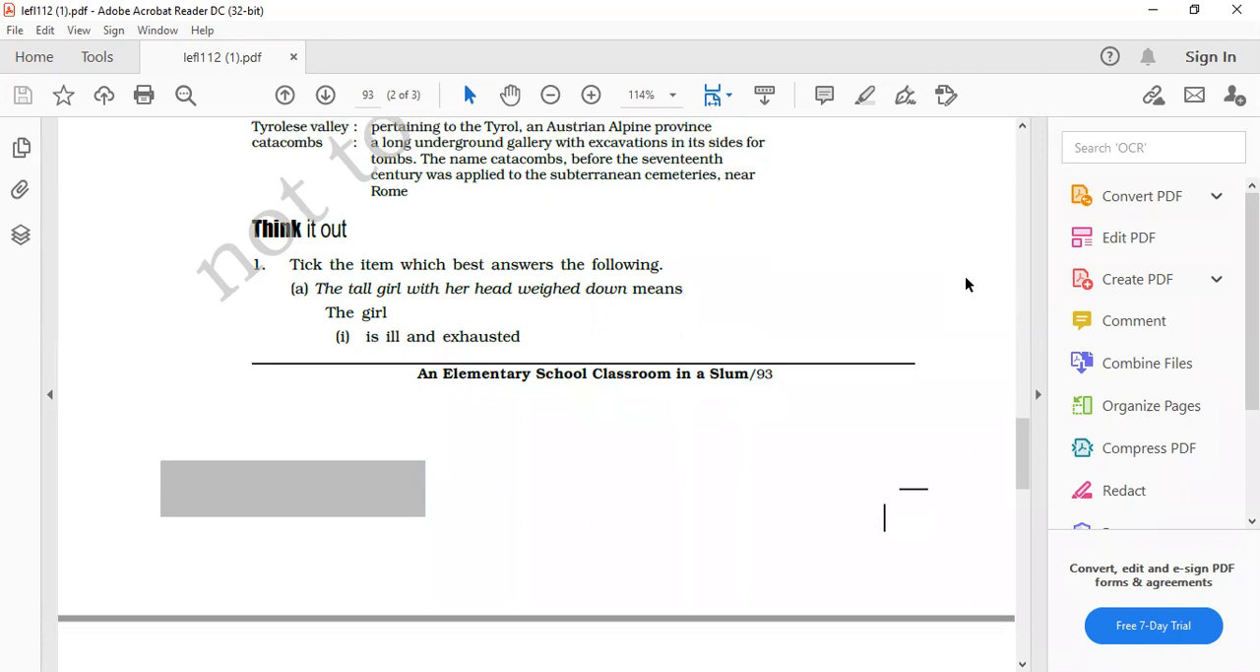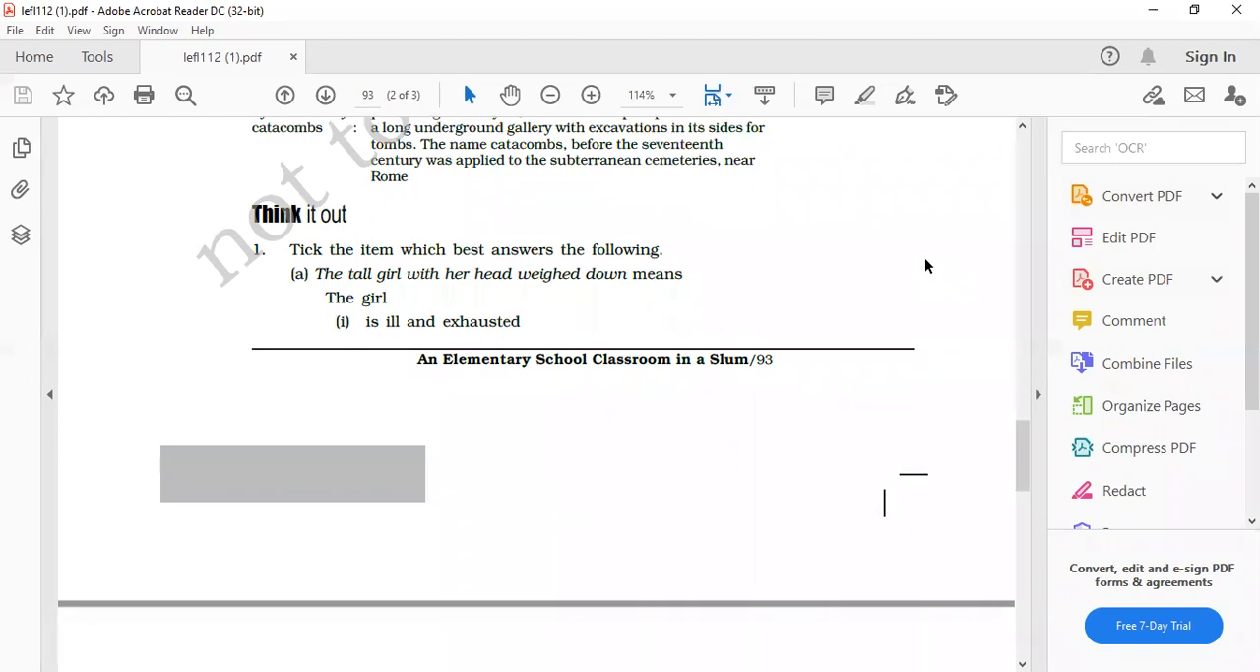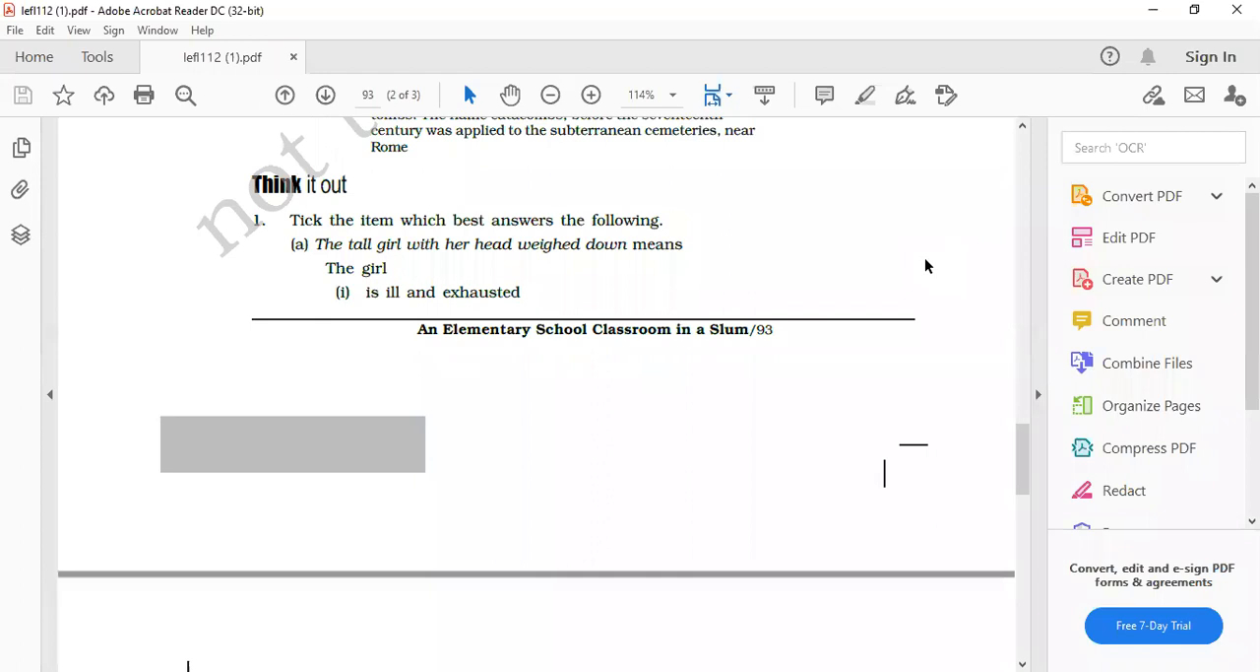Now, coming to the first question given in the back exercise: tick the item which best answers the following. There are some options, MCQ questions, and this will be the form in which you are going to have the objective questions in the paper also. So yes, Ketan Sethi has raised a hand. Very good. Yes, beta, read the question first and then the options, then the answer.